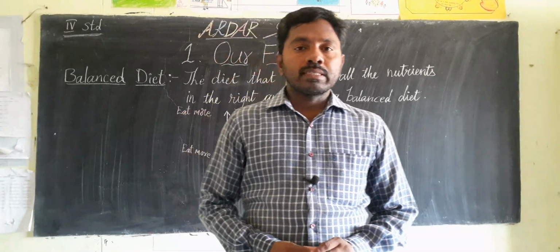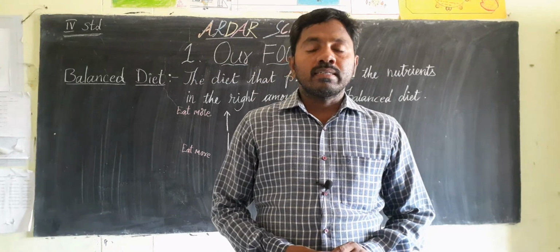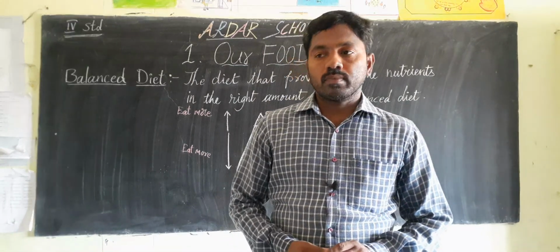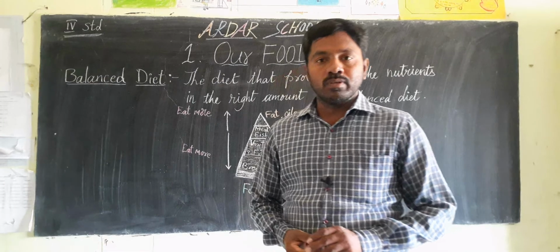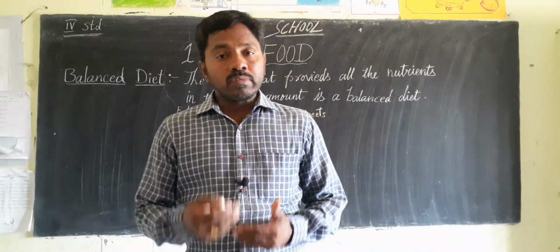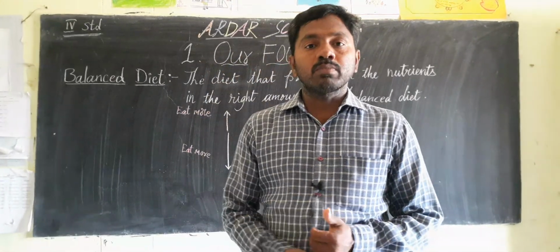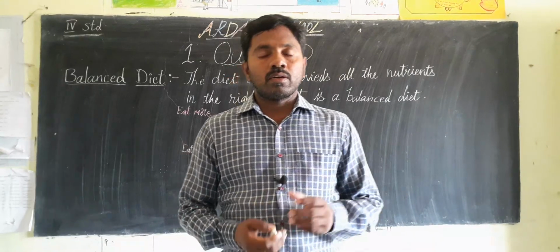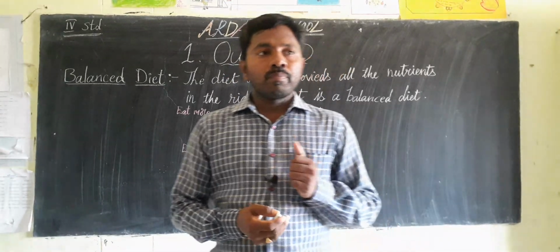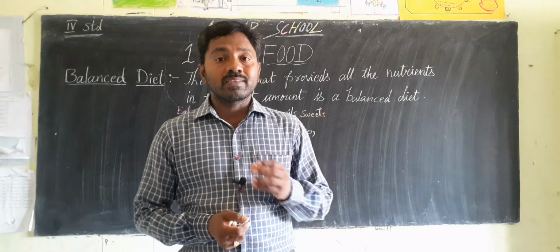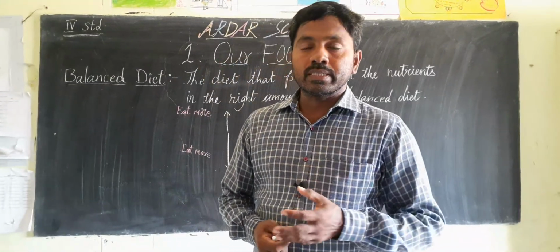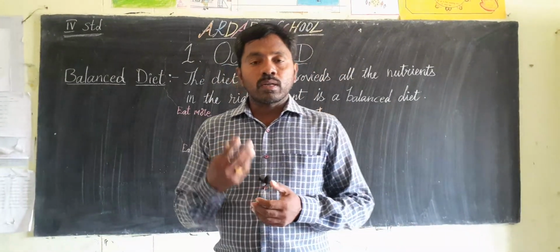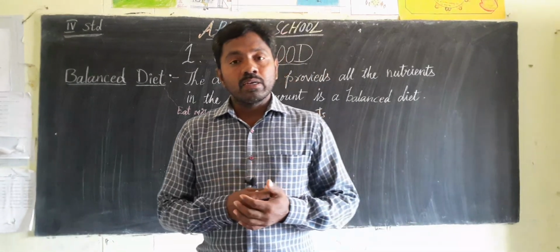Okay, last class we discussed our food. Today we continue, and we remember the last class topic. Mainly, last class we discussed what nutrition is and what nutrients are. Next, what are the major nutrients and minor nutrients?